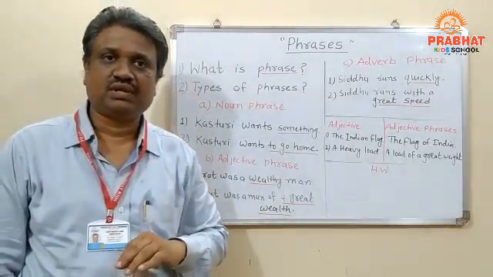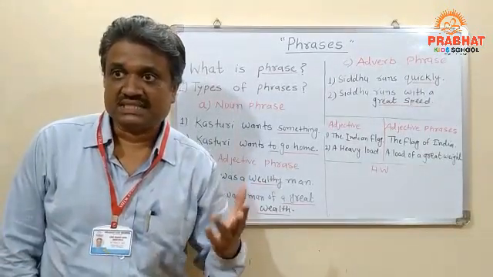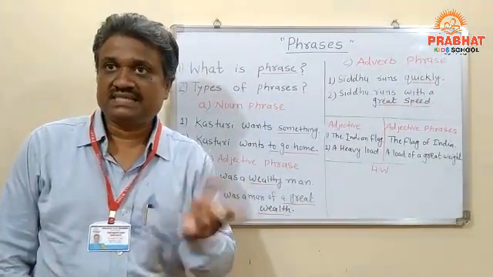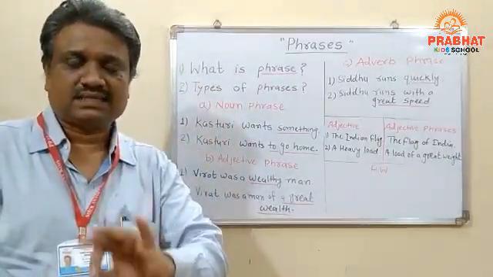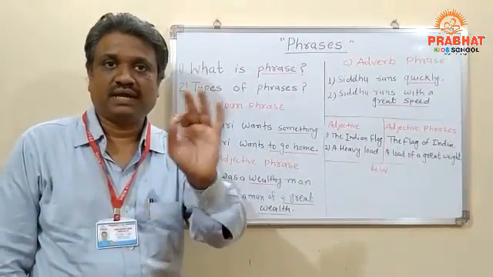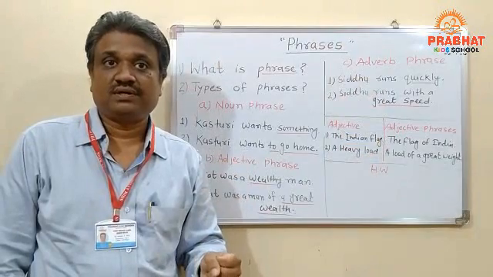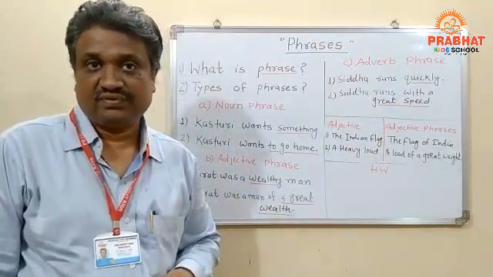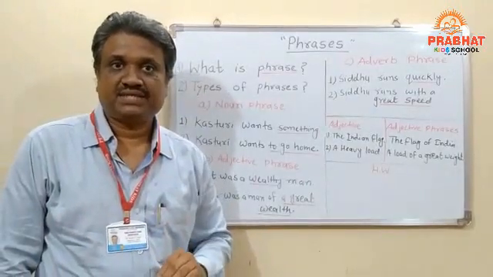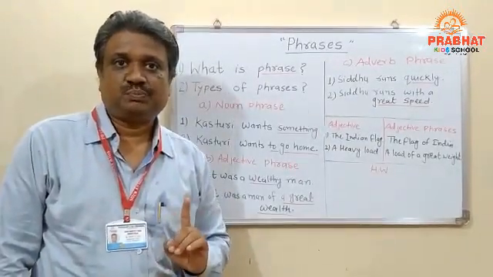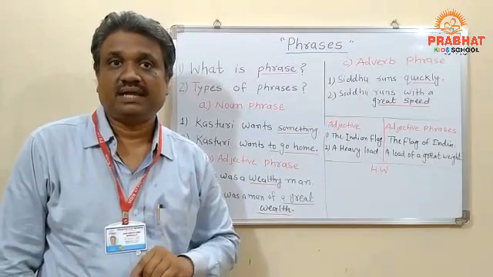Moving ahead, we shall proceed to the adjective. All of you know the adjective; you have been learning it right from the lower classes. Adjectives are called describing words. In the same way, a word that describes something about the noun is called what? An adjective. When that adjective is replaced by a group of words, then it is called what? An adjective phrase. Let me tell you the definition of the adjective phrase. An adjective phrase is a group of words that does the work of an adjective. Now how? I'll explain to you.